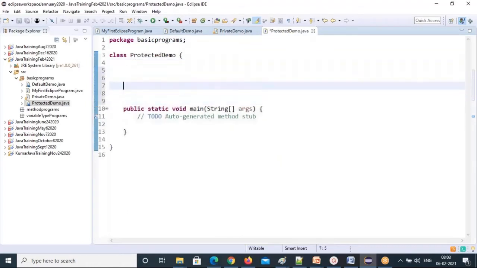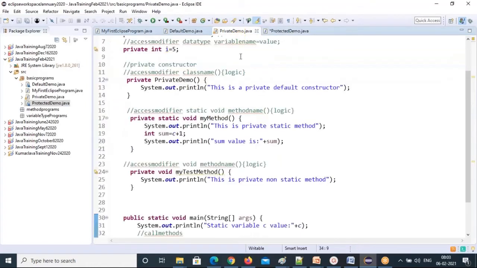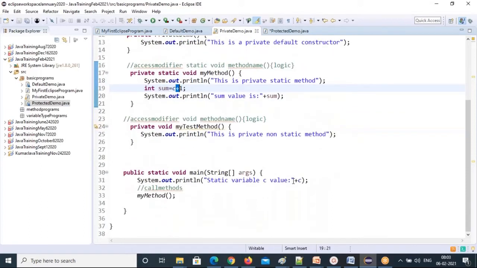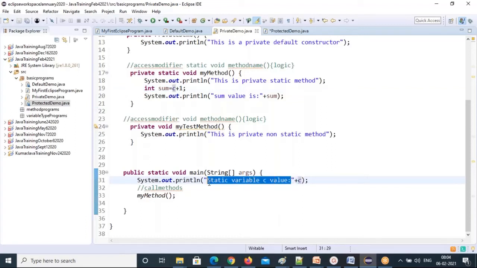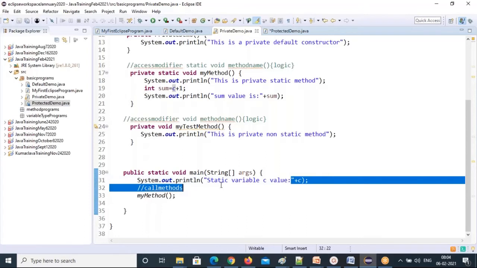One quick question, Ramesh. The plus in the print statement, is it for a space or what does the plus do? This plus in the println statement is a joining operator. String plus any variable, any data, it will join to this statement. The double quotes mean a string, right? It represents the string. String plus the variable value, whatever you want, it will print. So it will just join the C value with this statement, whatever you put in double quotes.